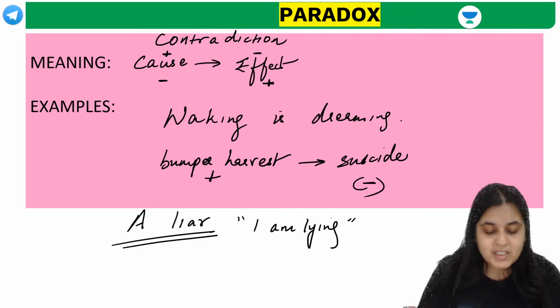This is the beginning of the end. Very good, Rajat. Excellent. He studied hard, yet he failed in the exam. Got it, guys? These are all examples of paradox.